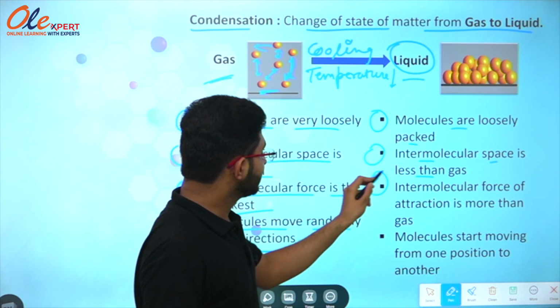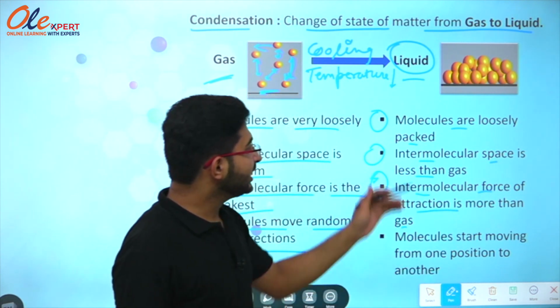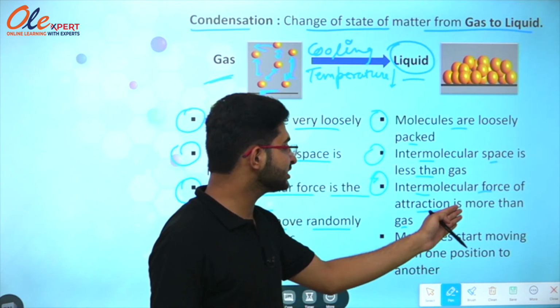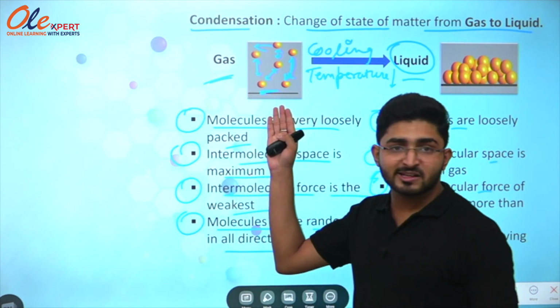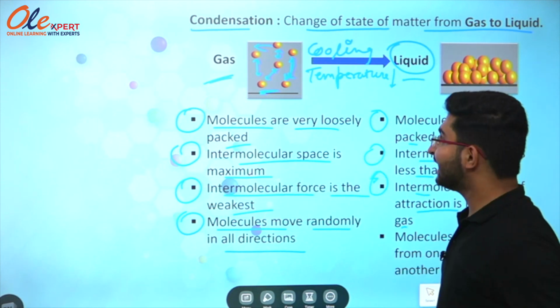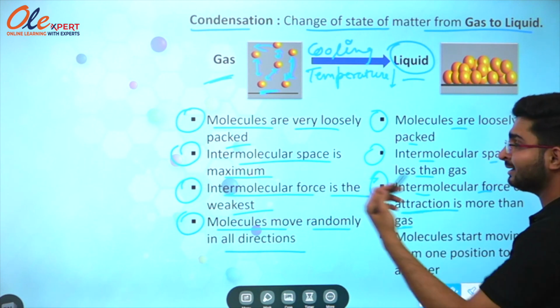The next point is intermolecular force of attraction is more than gas. So if the intermolecular space is low, we can see that intermolecular force of attraction is more than gas. But why? Because here the intermolecular space is high, and here the intermolecular space is low than that of gas. That is why intermolecular force of attraction in case of liquid is high than gases.